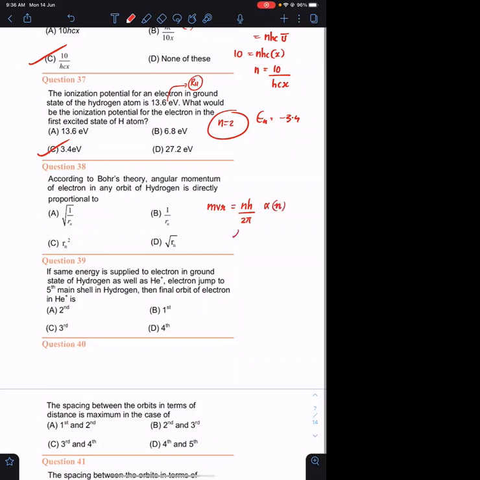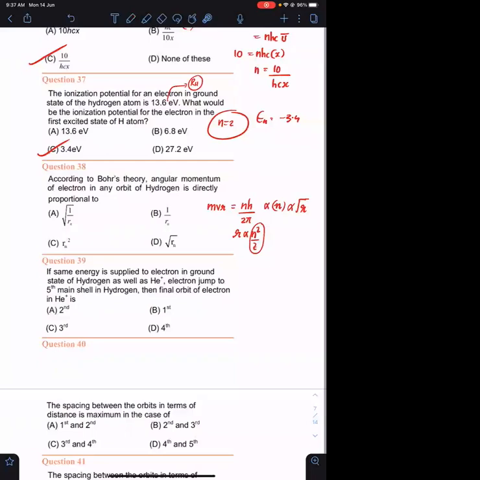Okay, we know that radius is proportional to n square upon Z, na? So it is proportional to n square. So in order to get the value as n, what you should do? You should take the root of r. So it will be proportional to root r. Agreed?